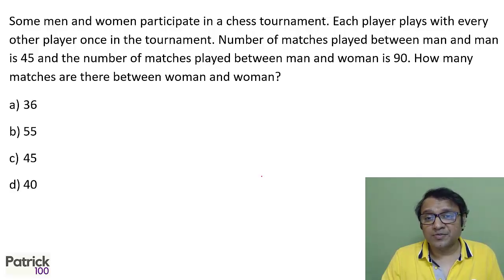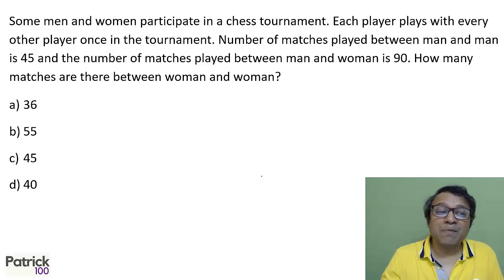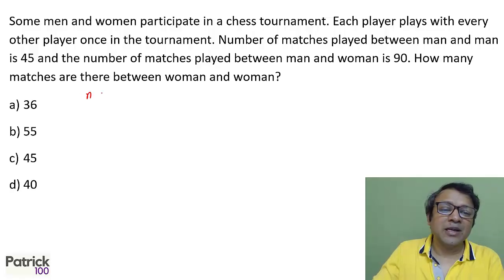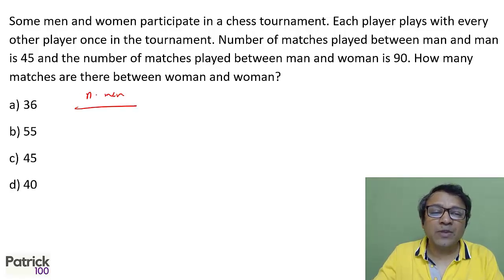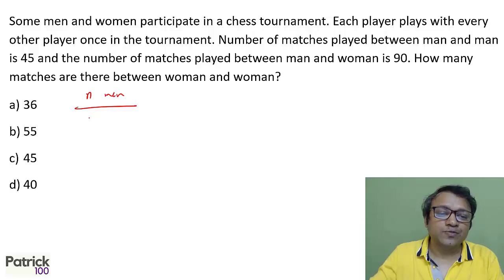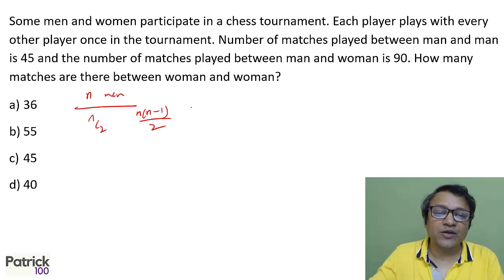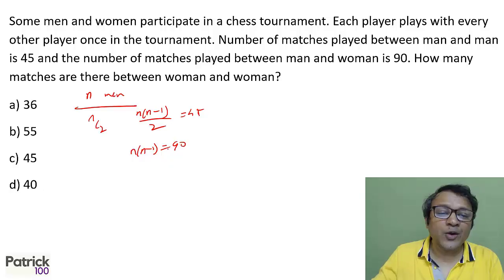Some men and women participate in a chess tournament. Each player plays with every other player once in the tournament. The number of matches played between a man and a man is 45. Suppose there are n men in the tournament. Any two players will play a match, so that is nC2, or basically n into n minus 1 upon 2. That's the number of matches played, which is 45, or n into n minus 1 equal to 90. From that you can make out that n equal to 10. So there are 10 men in the tournament.